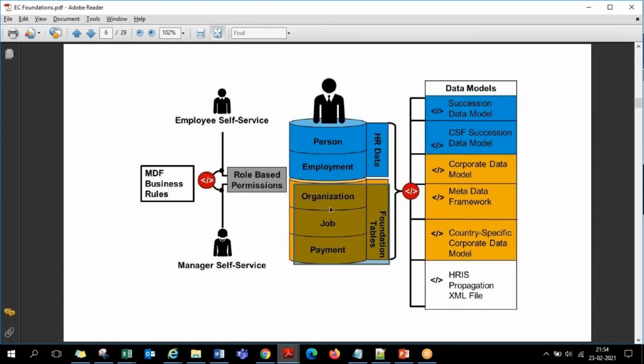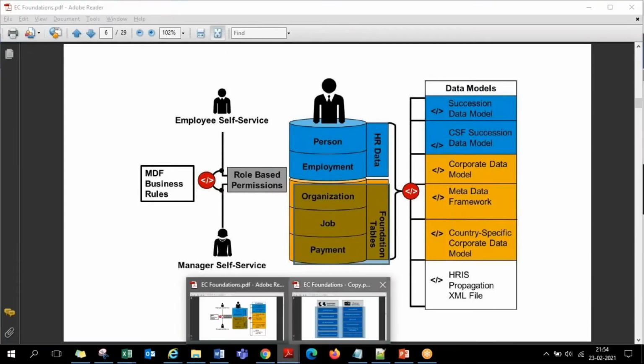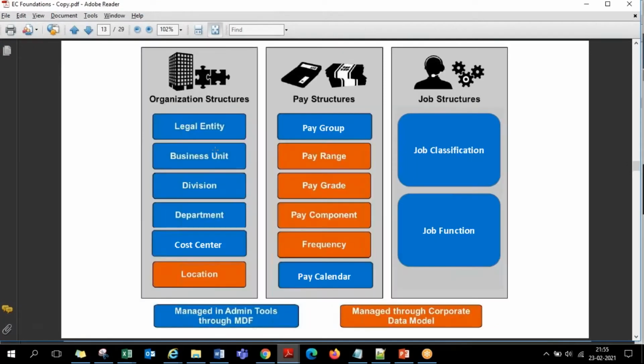So the samples of this foundation structure, what all data you normally maintain at this early stage, to give you an idea, this is that. Under foundation data, we have three structures: org structure, pay structure, and job structures. Under org structure, you have all this. So legal entity is the very main thing. Legal entity is nothing but the company, guys. In SuccessFactors, company is referred to as legal entity.